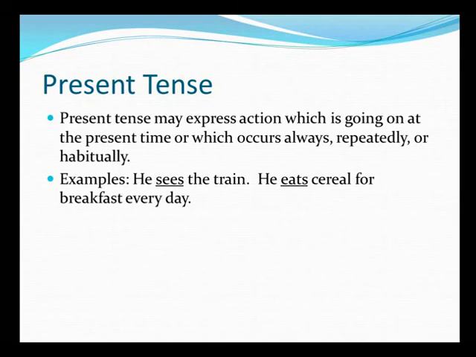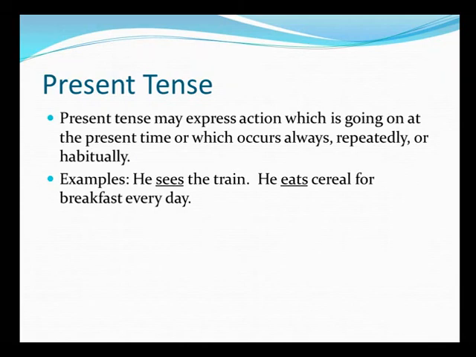He sees the train. That means it has been presented as a habit. It is his habit. He's been normally watching it. He's been normally seeing it. He eats cereal for breakfast every day. That's again indicated as a habit. He has been doing it every day. So he eats. We are using simple present tense here in the sentences. So present tense would express an action which is happening at the present moment. Now here in both the sentences we've used simple present tense.